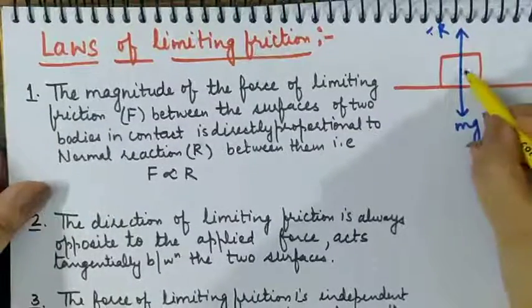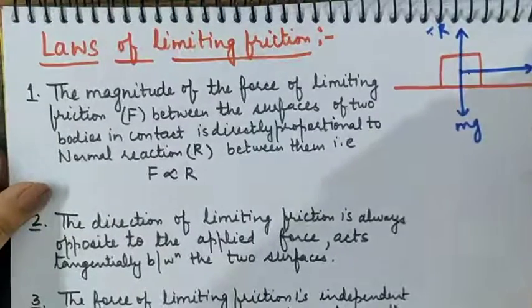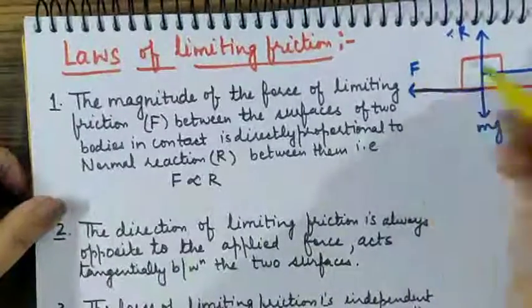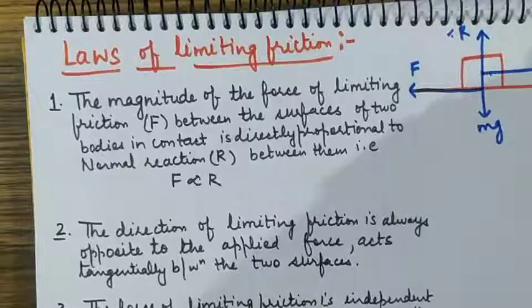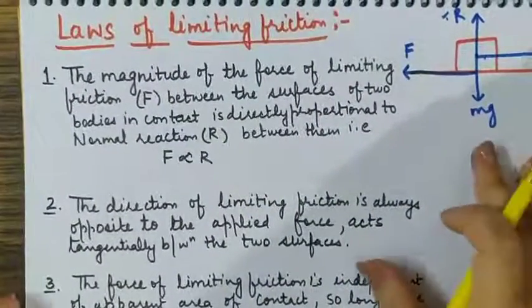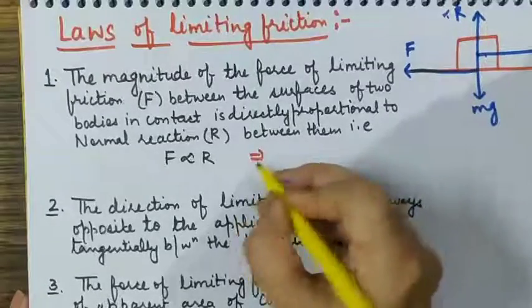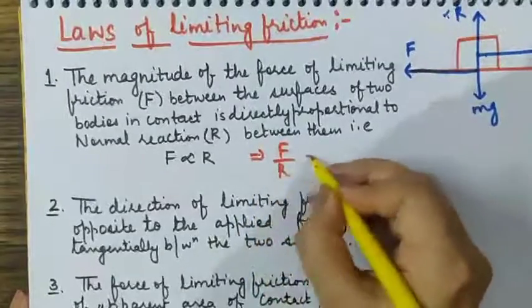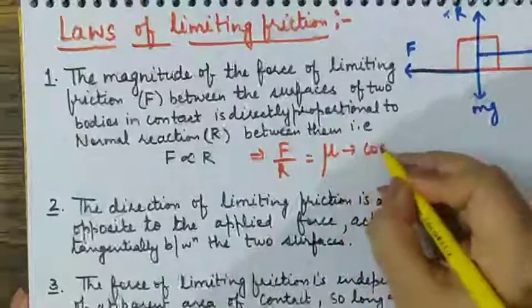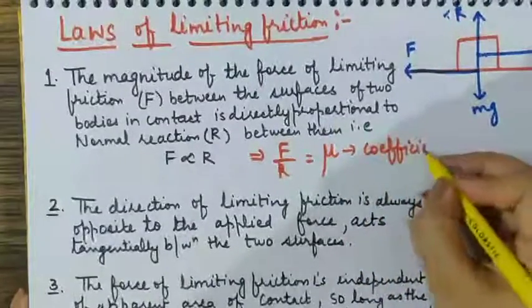Now if you apply some force on the body, that is P, then the friction will be in the opposite direction, and friction will be directly proportional to normal reaction. So the more the weight of the body, the more the limiting friction. Further, the ratio of friction upon normal reaction is a constant, which is mu. It is called the coefficient of friction.